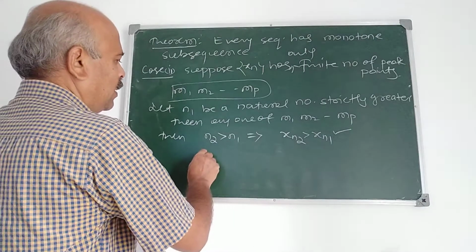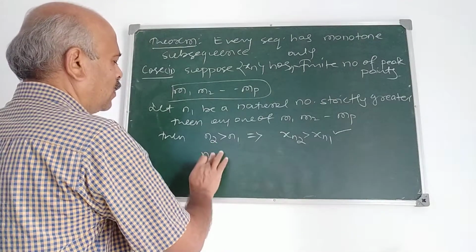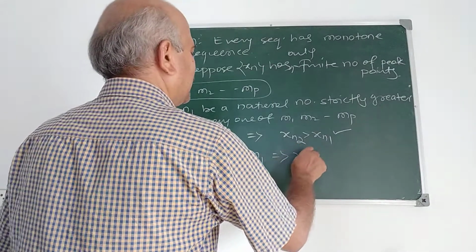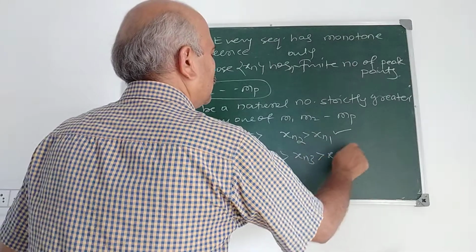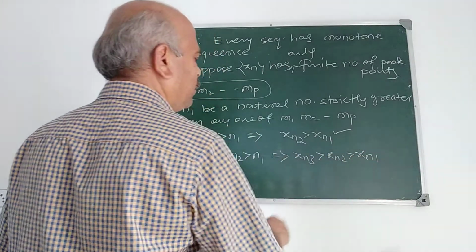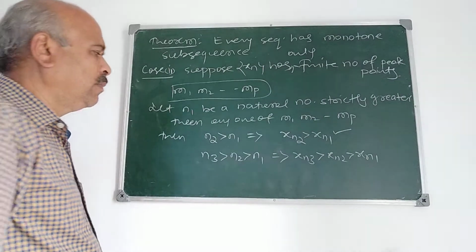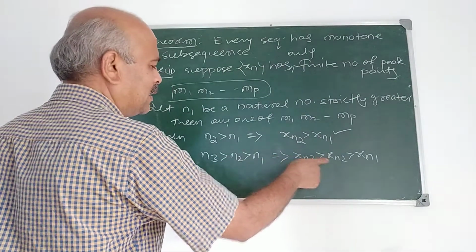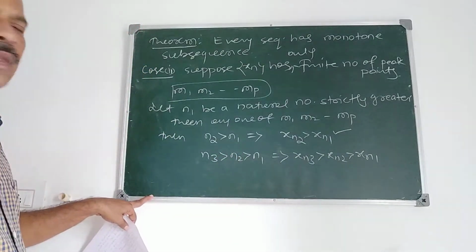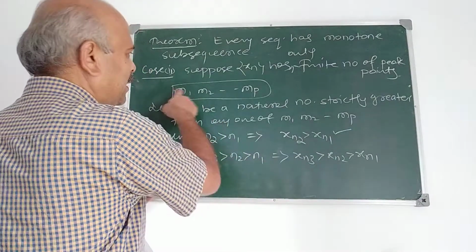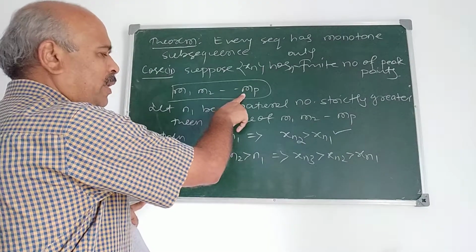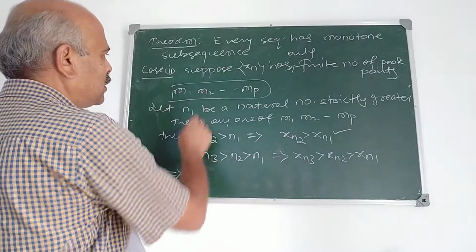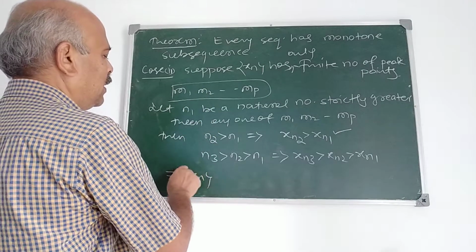Similarly, n3 greater than n2 greater than n1 implies x_{n3} is greater than x_{n2} greater than x_{n1}. Because if n3 greater than n2 implied x_{n3} is less than x_{n2}, then it would become a peak point. But none of these is a peak point because there are only a finite number of peak points. This implies x_n has a subsequence.